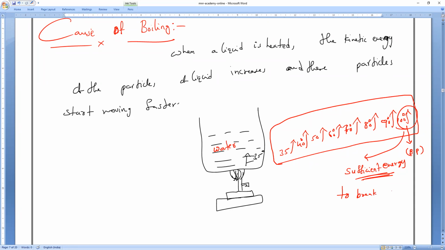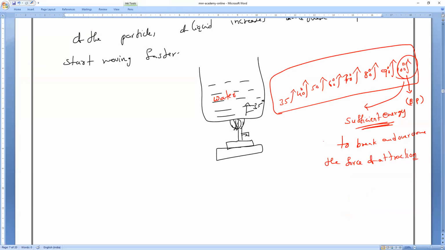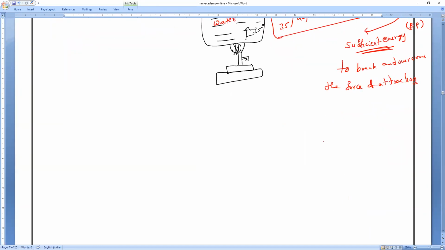What bond, guys? To break something. What is that? To break the force of attraction, to overcome the force of attraction between the particles. So as soon as the force breaks, what will happen? They will overcome the force of attraction which holds them, and they will separate into individual particles, like gas particles.